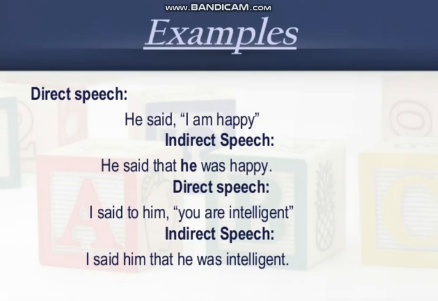So we have the pronoun I as a subject here, and it changes according to the subject or object of the reporting verb. Here we have I, and there we have he said, so this I changes: he said that he was happy.